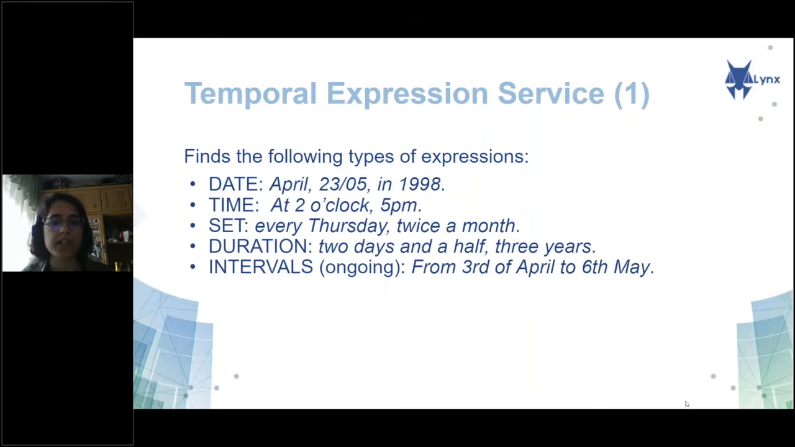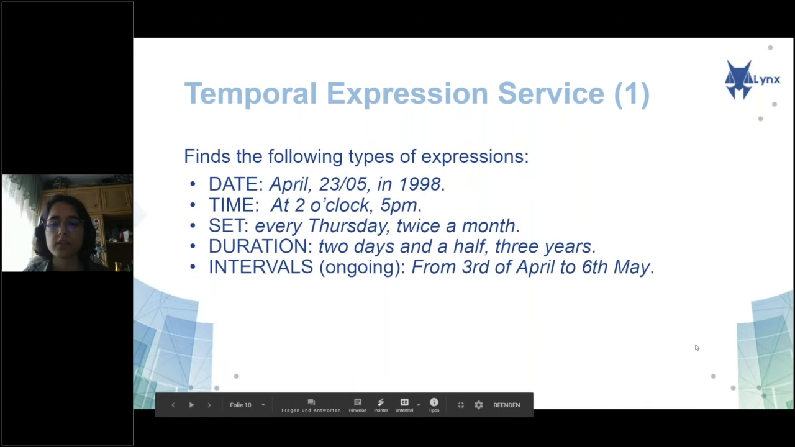We can also find sets, which are very important in the legal domain. These are expressions that repeat over time, like Thursday, twice a month, yearly. We also identify durations, also composed ones like 2 days, 2 days and a half, 3 years and 3 months, and so on. And we are also working on detecting intervals, something that is not covered by state-of-the-art temporal expression services. So we are able to find intervals like from the 3rd of April to the 6th of May, from 1 to 2, and so on. Next slide, please.